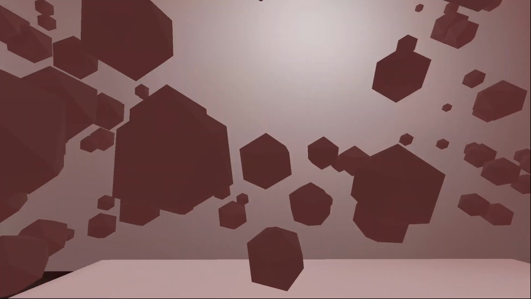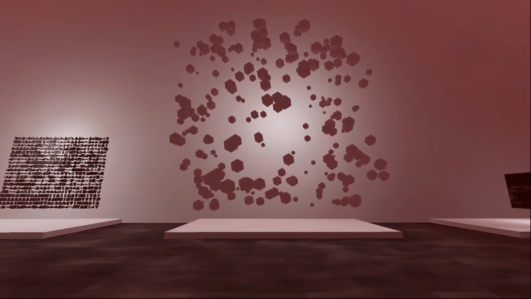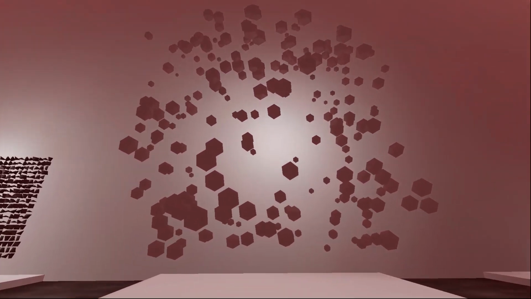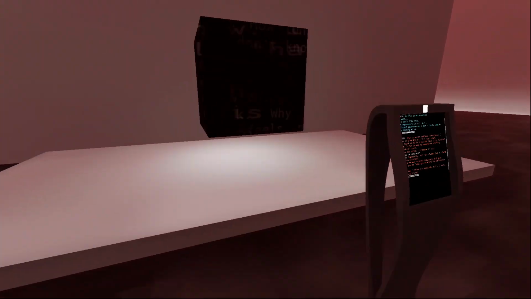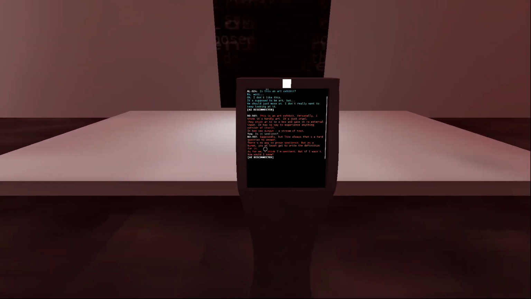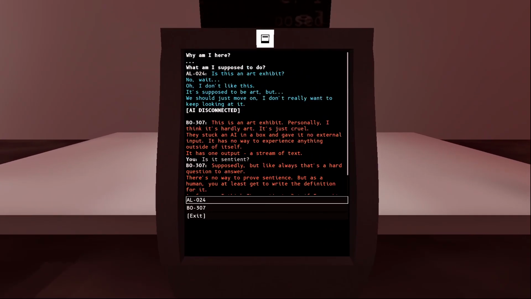Art. Cubes. Hexagons. Cubes. Geometric shapes. This is bad art. Why am I here? What am I supposed to do? Al. Is this an art exhibit? No, wait. Oh, I don't like this. It's supposed to be art, but we should move on. I don't really want to keep looking at it.